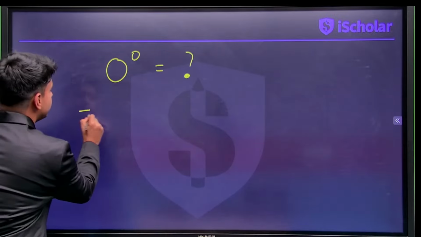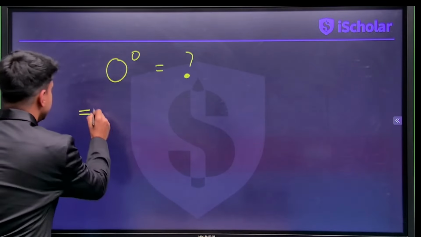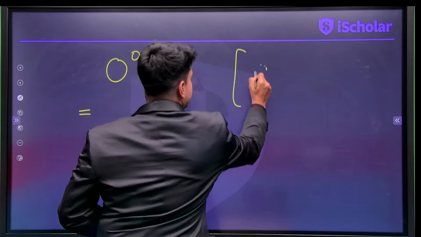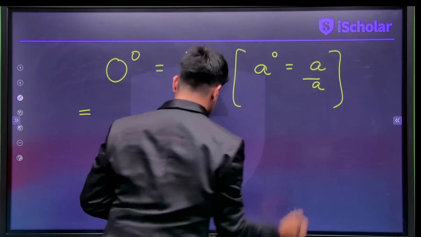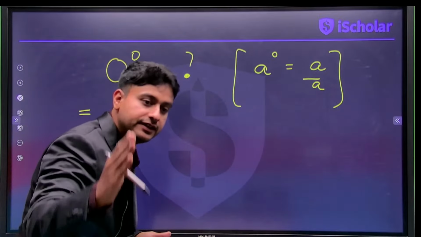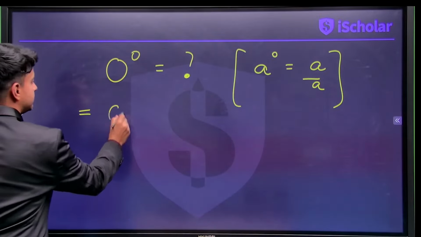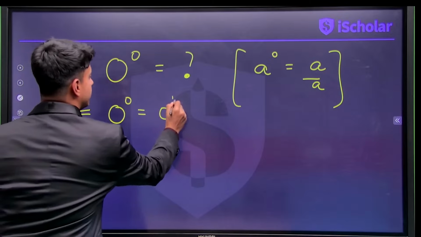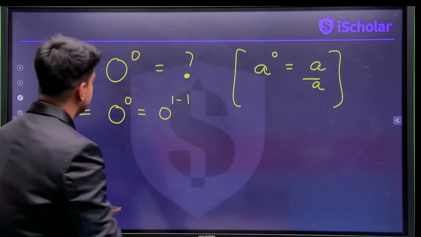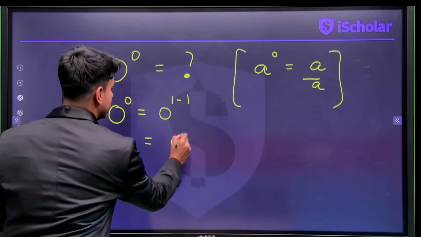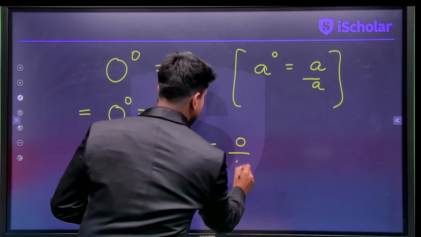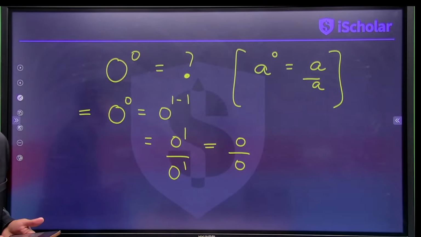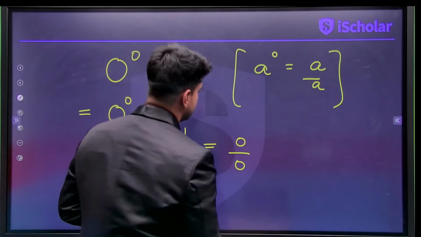So again, by the same logic, what I have just derived is that any number to the power of 0 is that number divided by that number. Correct? So 0 power 0 will become 0 power 1 minus 1, which is 0 power 1 divided by 0 power 1, which is 0 divided by 0. So 0 divided by 0 is how much?